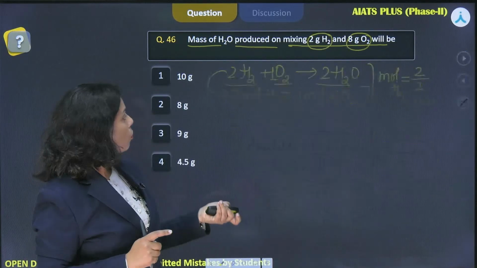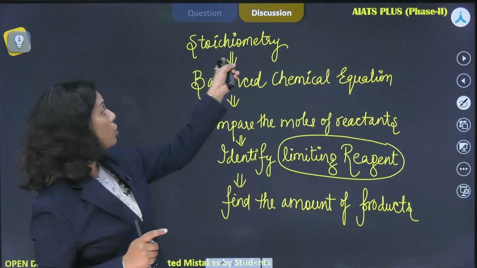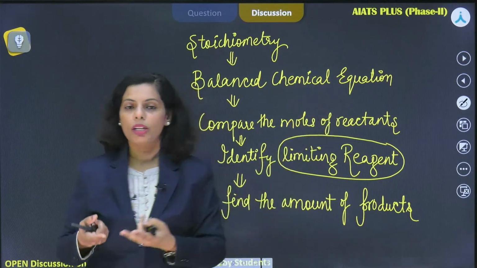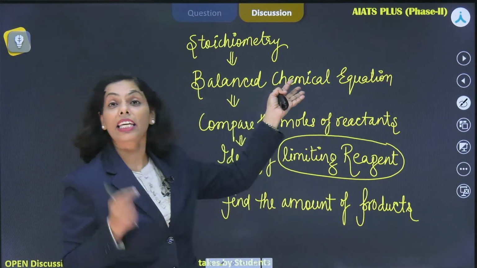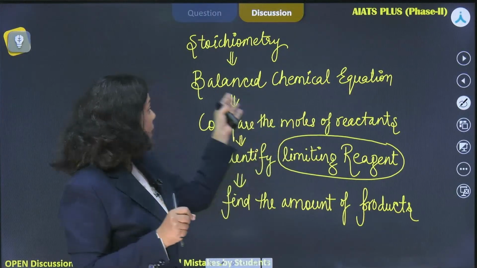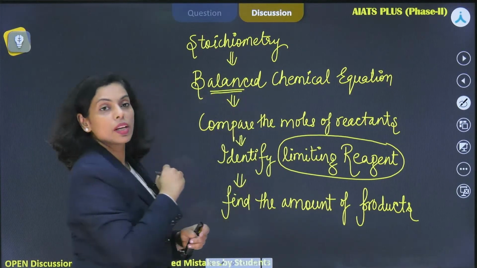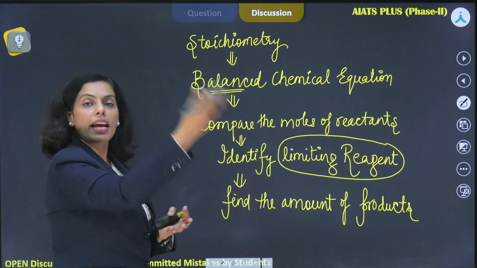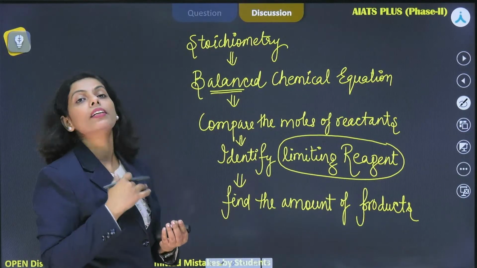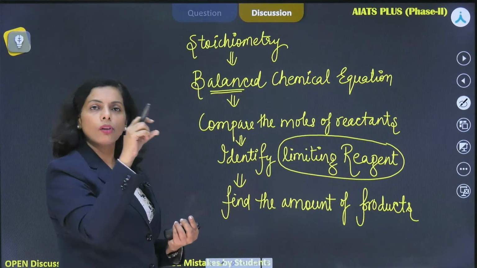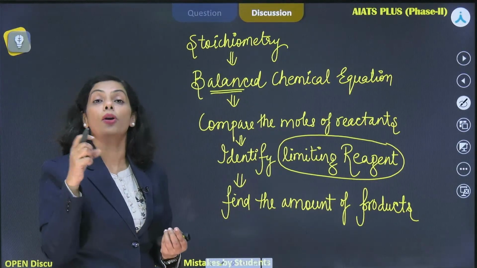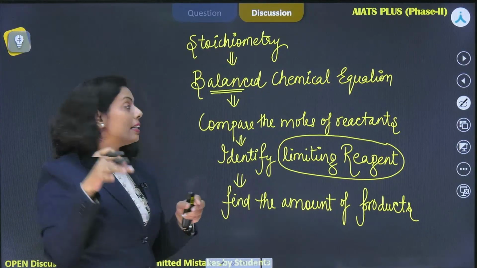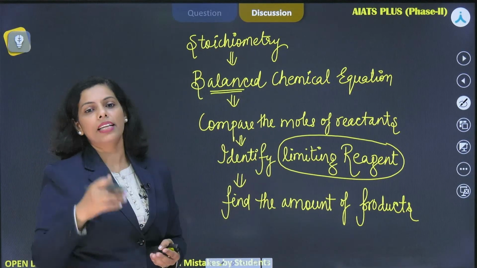The steps which I followed here are this, that I was just looking for the stoichiometry. Further, I just looked at the balanced chemical equation, because if I'm looking at stoichiometry, then definitely I need to look at the chemical equation. And that chemical equation should be balanced. That will give me an idea of how many moles of reactant are combining together and how much product is formed in terms of moles, right? So the numbers in the balanced chemical equation which we are using are known as stoichiometric coefficients. That stoichiometric coefficient tells us what would be the ratio of reactants and the product.